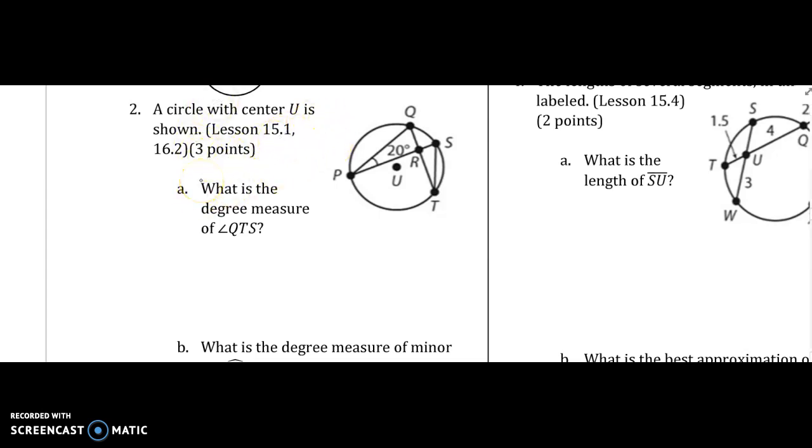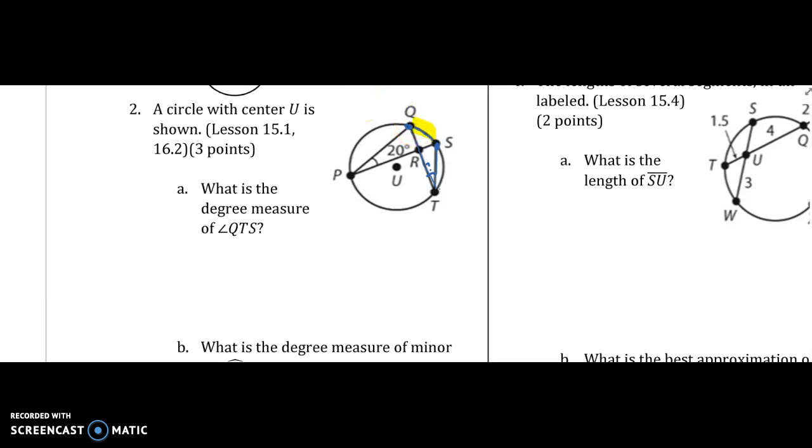What is the degree measure of angle QTS? So this angle right here. You want to look at the chords that create that angle. Chord QT and ST. It has endpoints of S and Q. This right here is an inscribed angle. So that means to find this angle, we have to take half of this arc right here. But we don't have the measure of that arc. So we have to look for any information that can help us find it.